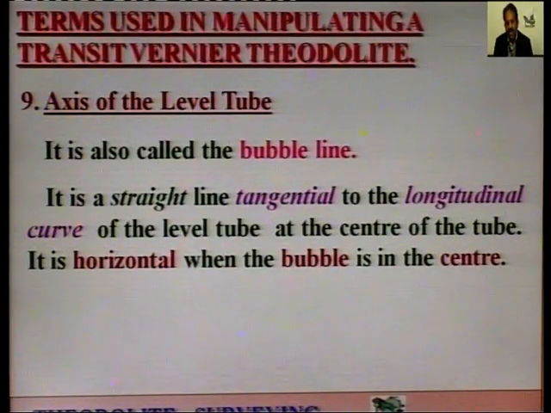You have seen the level tube, which is a curved one. This axis of the level tube is horizontal when the bubble of the level tube is in the center of its run.